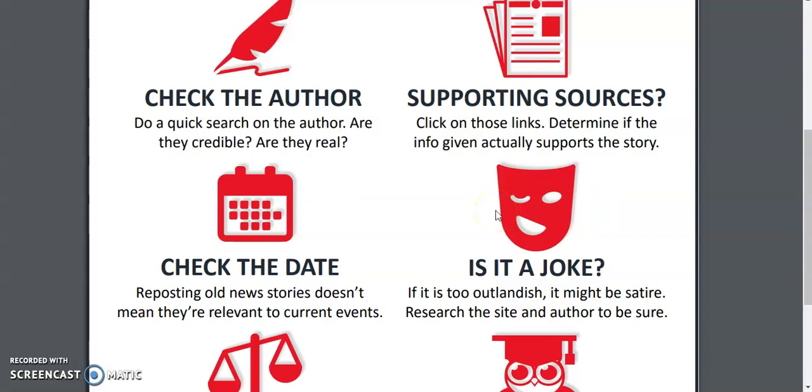And a lot of times sites like that will self-identify. So if you look around enough on the site, they may not make it super obvious right away, but if you look around, usually it will say that it is a satire or parody or humor site or something like that.